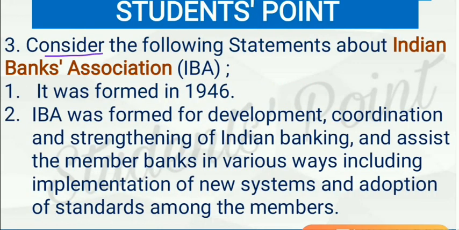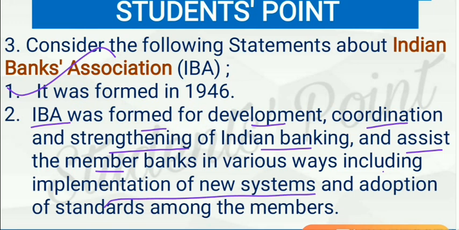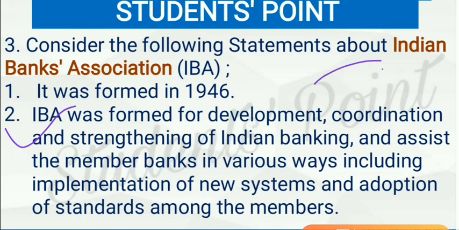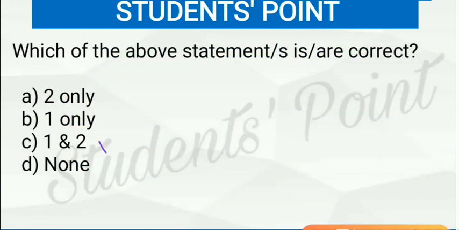Next question. Consider the following statements about Indian Banks Association, that is IBA. Indian Banks Association was formed in 1946. Statement first is correct. And Indian Banks Association was formed for development, coordination and strengthening of Indian banking and assist the member banks in various ways, including implementation of new systems, adoption of standards among the members. This is also correct. So Indian Banks Association basically aims to help its member banks in adoption of new system in banking, adoption of new standards among the members. So here C is the right answer.